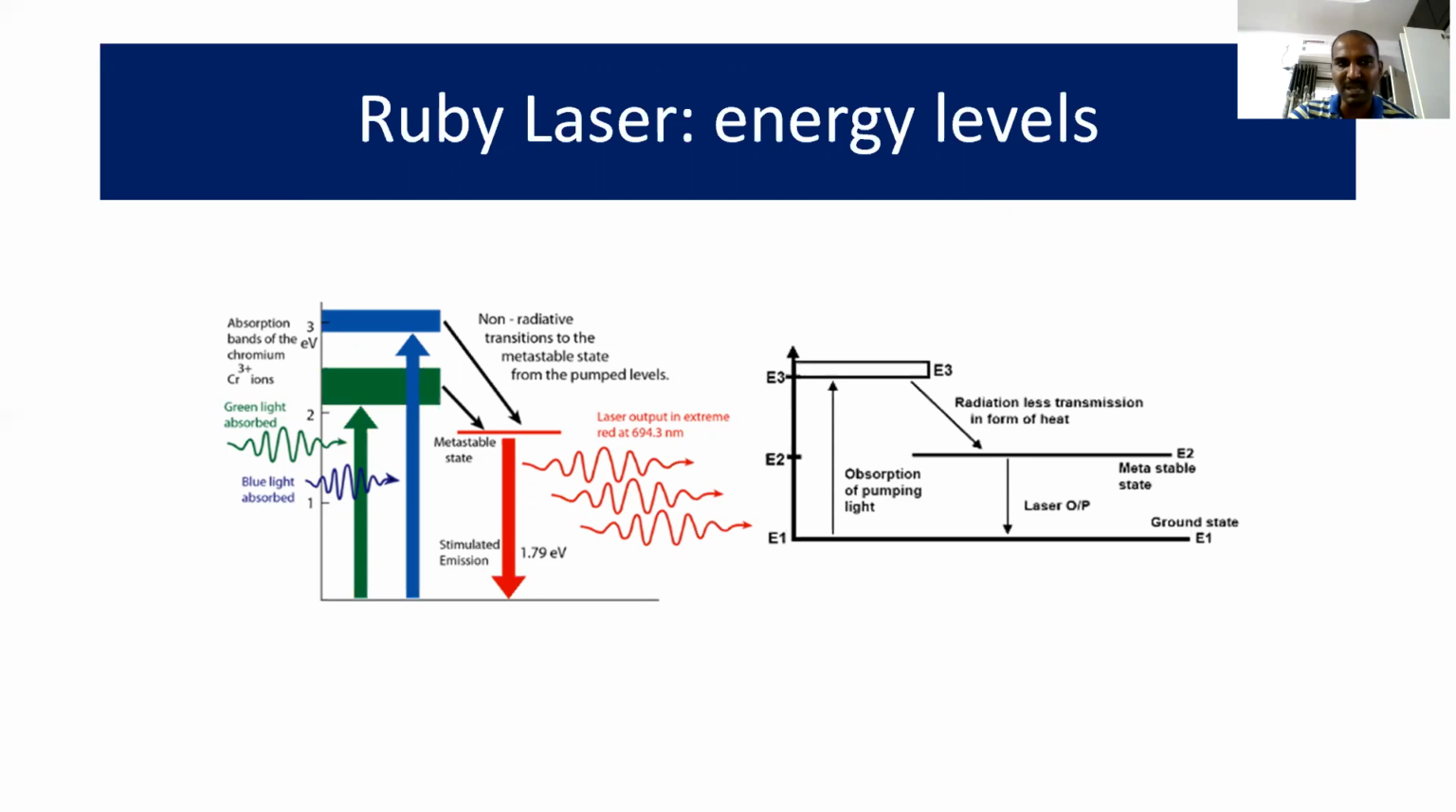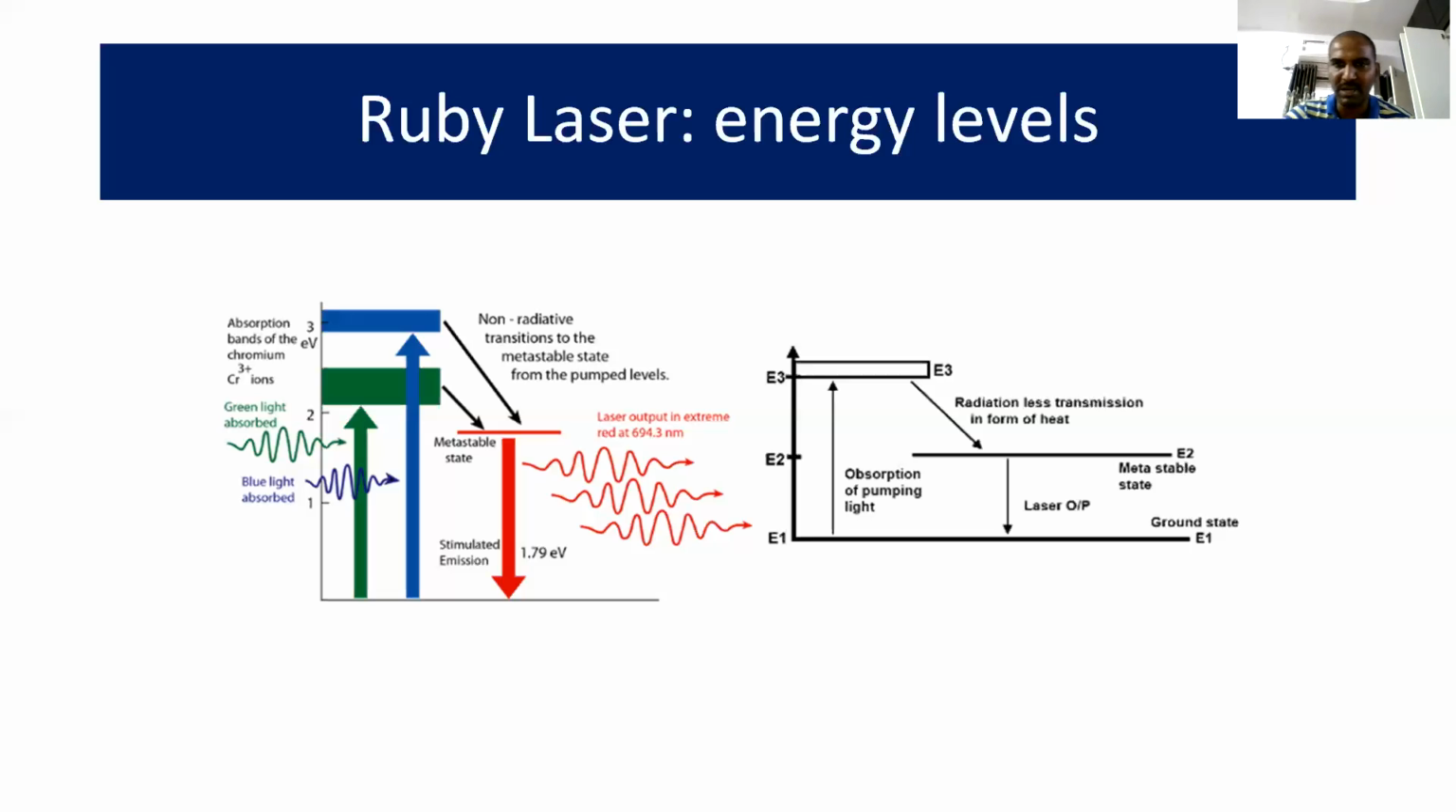Those are the absorption bands of energy in the case of chromium ions. Some of the chromium ions absorb blue light, thereby reaching the second energy level. And some of them absorb green light and reach the first energy level. Then non-radiative transition takes place to the metastable state from the pumped bands. From the metastable state onwards, the actual stimulated emission takes place. During that process, laser light comes out.